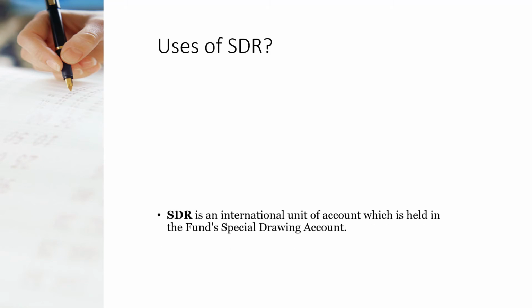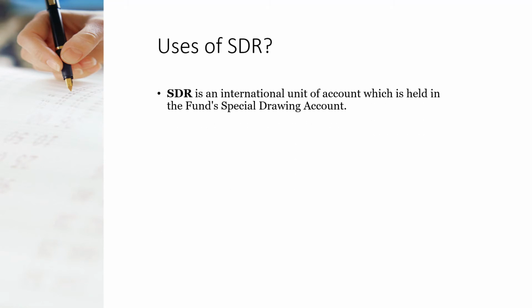Next, understand uses of special drawing rights. SDR is an international unit of account which is held in the fund's special drawing account. Where we used to hold SDR, we hold SDRs in the fund's special drawing account.